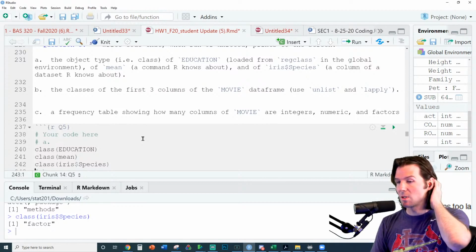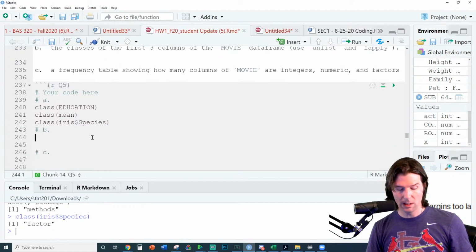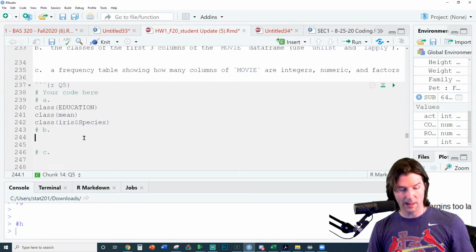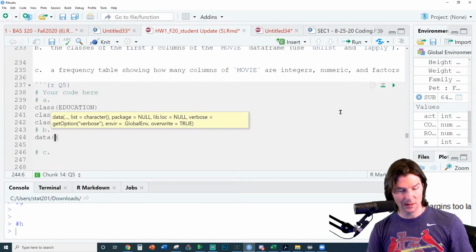And I'll do the rest of this question right here. 5B and 5C, when it says object movie not found. So the movie data frame should be loaded in at the start. So when we go right here and we go movie, I don't have it loaded in either. So load everything in from the data file, and I don't have it loaded in. Well, that's a problem, right? Is it a data set that needs to be loaded?